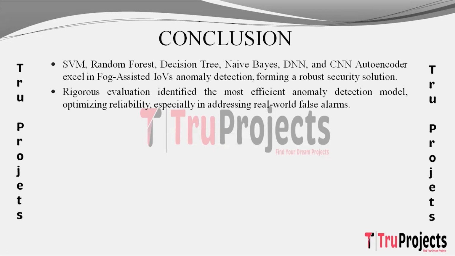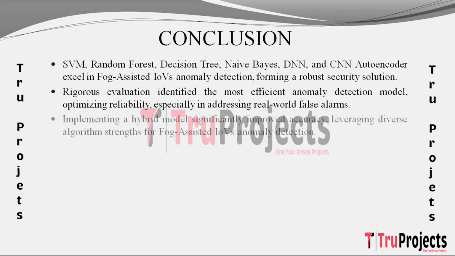detection model. Optimization efforts addressed limitations, enhancing the model's performance and reliability in real world scenarios, especially concerning false alarms. The extension of implementing a hybrid model aggregating predictions from individual models significantly improved prediction accuracy and robustness. This ensemble approach leveraged the strengths of different algorithms, providing a more resilient solution to detect anomalies in the fog assisted IoVs network.